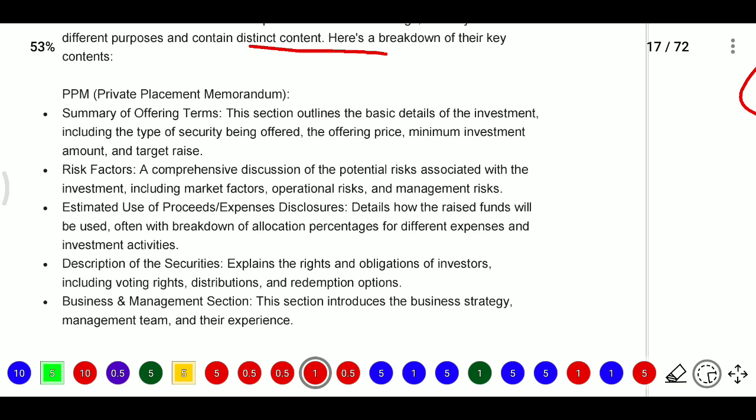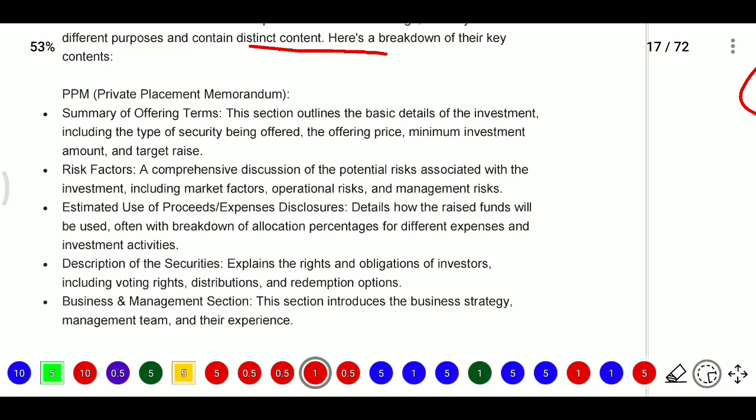It includes a comprehensive discussion about the potential risks associated with the investment, including market factors, operational risks and management risks. So whatever risks there will be, they will also disclose them in the private placement memorandum. And the estimated use of proceeds or expenses disclosure: how they utilize the proceeds. It details how the funds will be used, often with a breakdown of allocation percentage